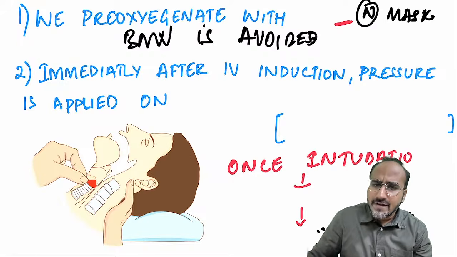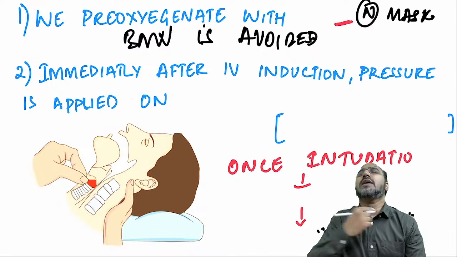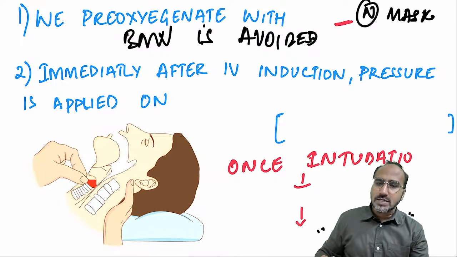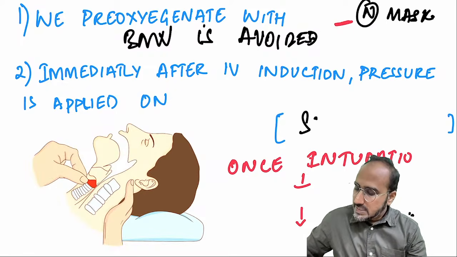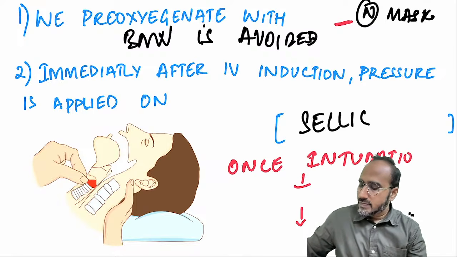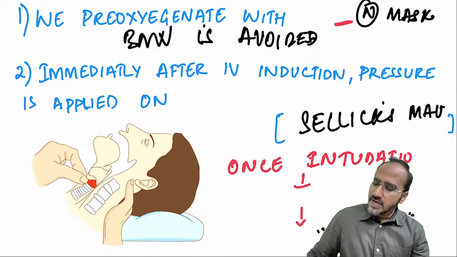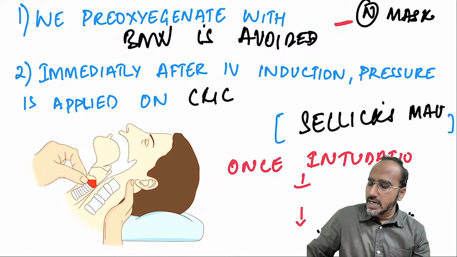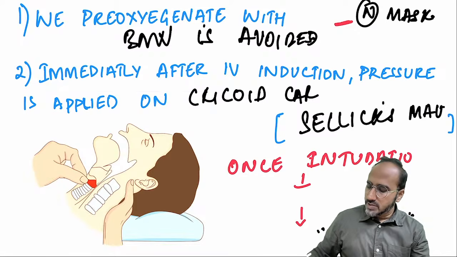Next, immediately after IV induction, you tell your assistant to put pressure on the cricoid cartilage so that the upper end of the esophagus is closed. What is that called as? This is called as Sellick's maneuver. Immediately after IV induction, pressure is applied on the cricoid cartilage to close down the esophagus.